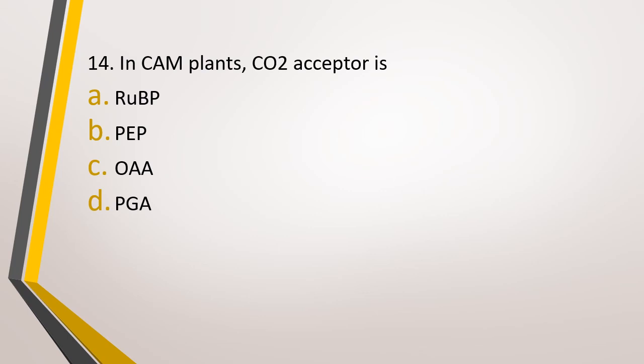Question number 14. In CAM plants, carbon dioxide acceptor is RuBP, PEP, OAA or PGA. In CAM plants, the carbon dioxide acceptor is. Correct answer is option B, PEP.